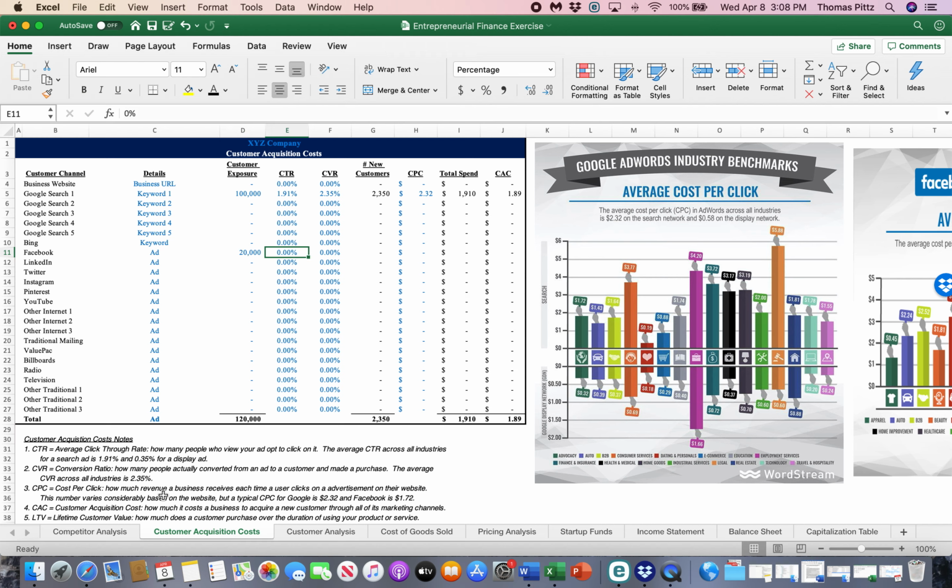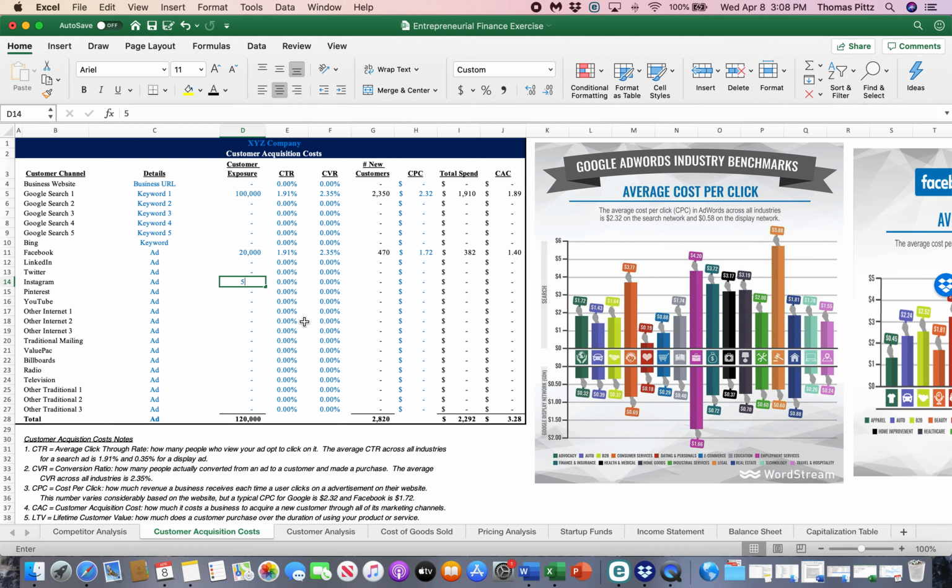But the same conversion rate applies. It's still a search ad. We'll still do a search ad on Facebook. So 1.91. Same conversion rate, because again, we're just using industry averages. I want you to get more refined on that with your specific industry. So 470 new customers. And a click-through rate for, what did we say it was for Facebook? On average, $1.72. So if it's $1.72, that it costs us $1.40, which would make sense, right? Cost per click's cheaper at Facebook. Great.